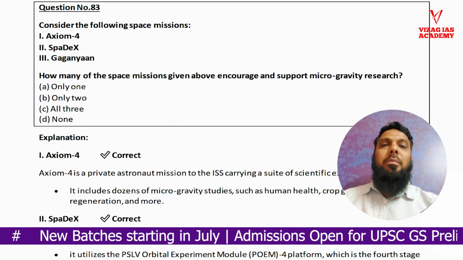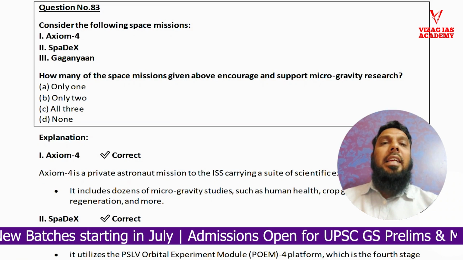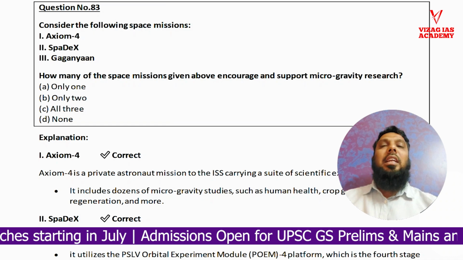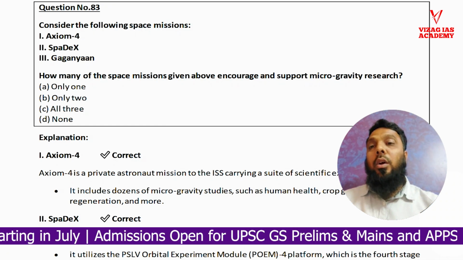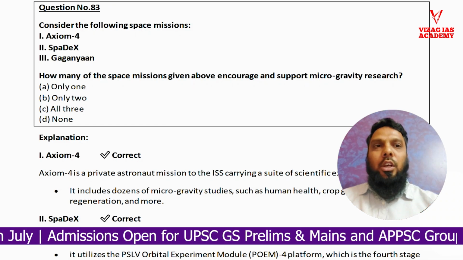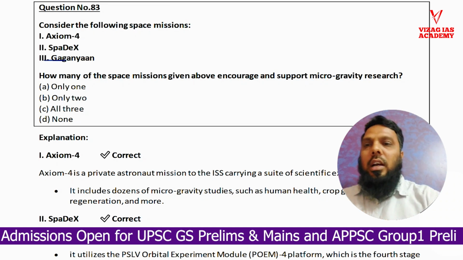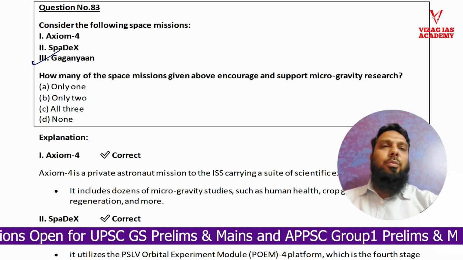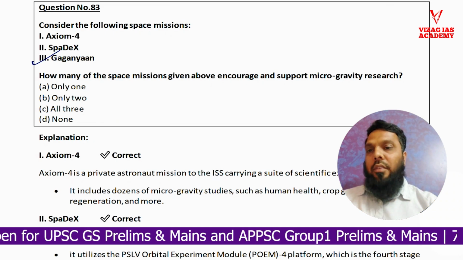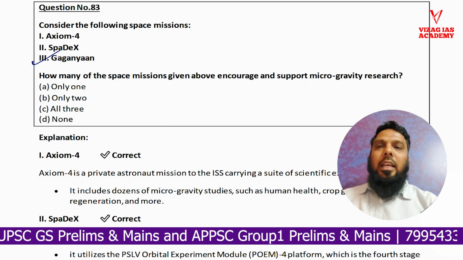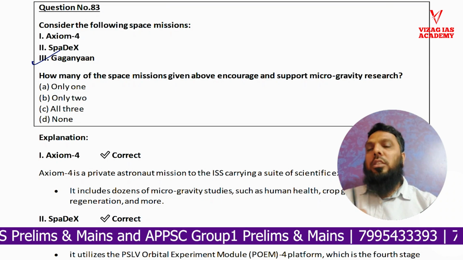So how many of the space missions given above encourage and support microgravity research? One thing is definitely sure: Gaganyaan, when we discussed it in the classroom, we discussed that microgravity research. So when 3 is right, we can eliminate some options.